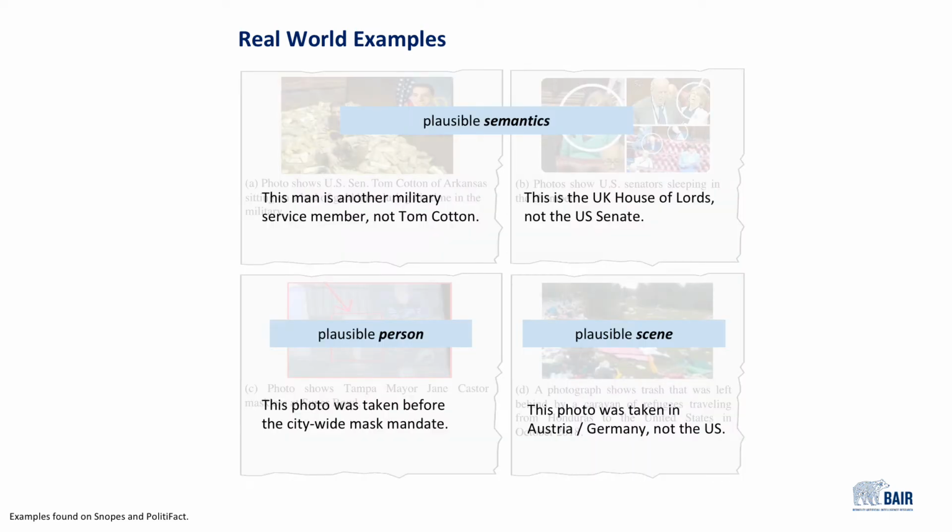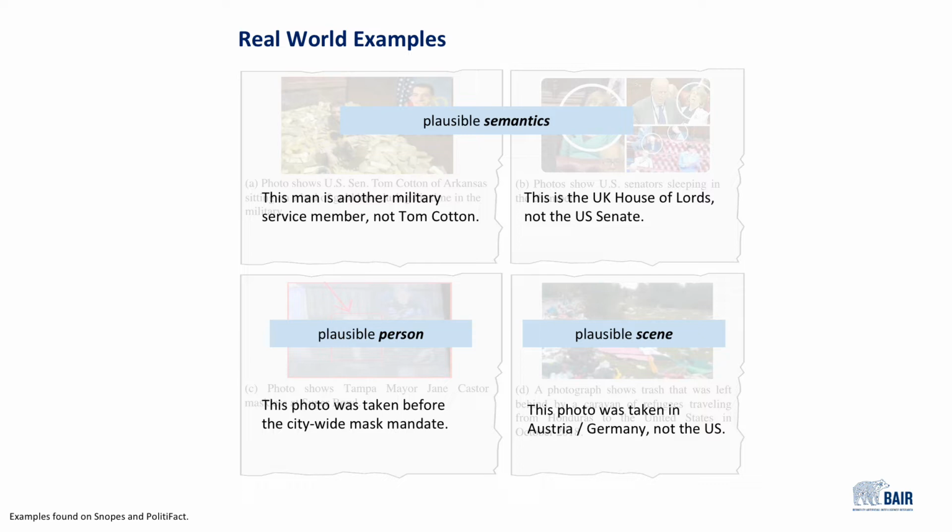However, image A depicts a different military service member, not Tom Cotton. B depicts the UK House of Lords, not the US Senate. The semantics are plausible, but upon further research, we discover the images depict completely different people and countries.